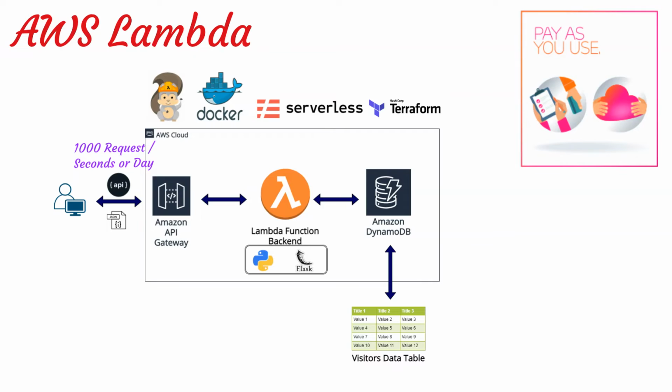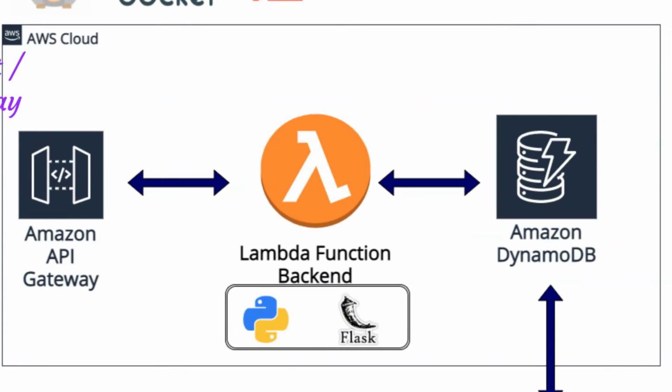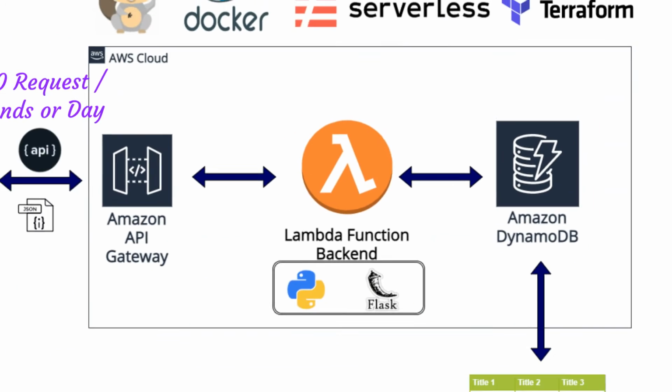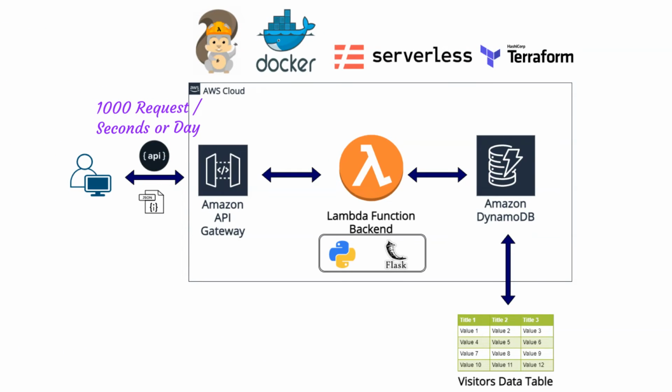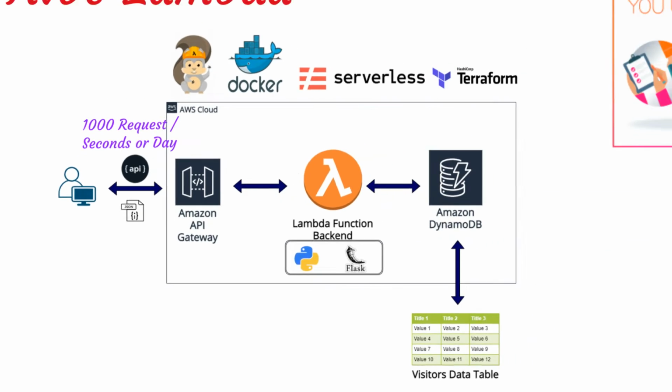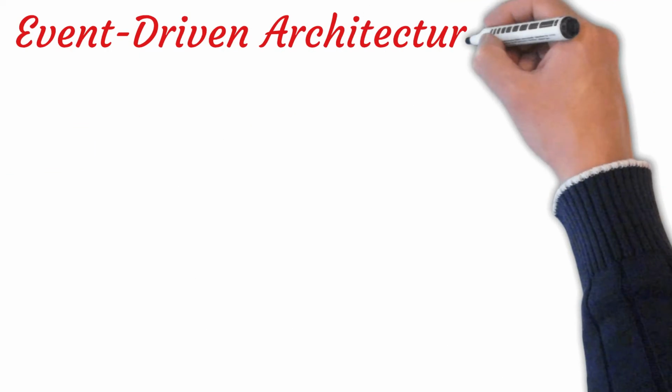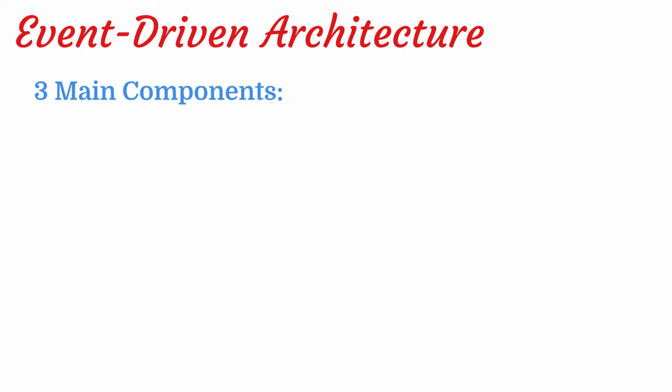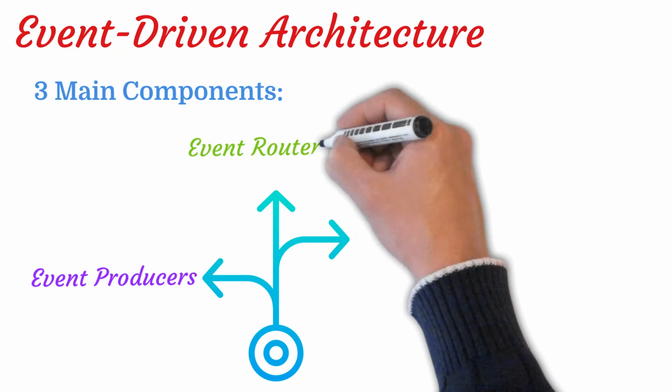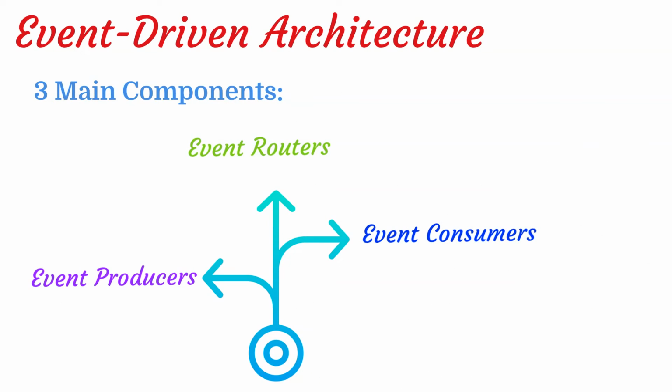At a high level, applications that use AWS Lambda are built on the serverless architecture pattern, which enables an event-driven architecture. An event-driven architecture uses events to trigger and communicate between two services. An event can be a change in state, an update to a record, or a new data record. An event-driven architecture has three main components: event producers, event routers, and event consumers.